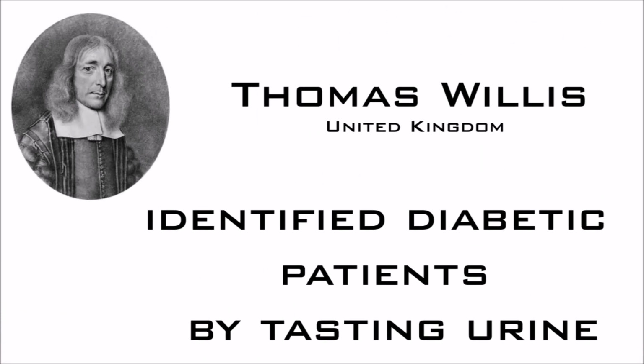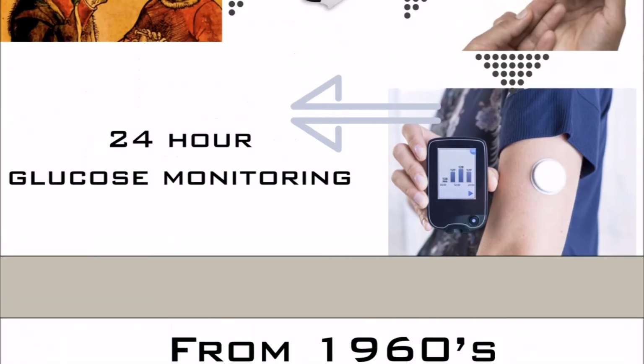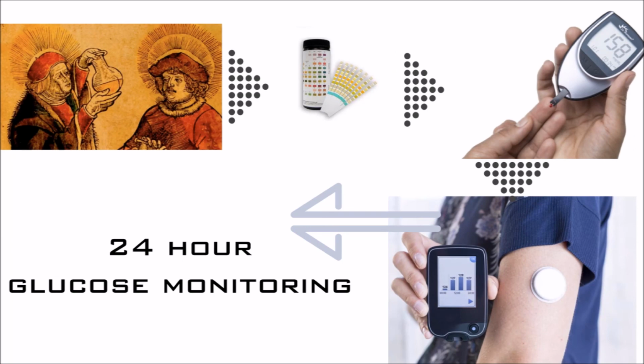Now we have glucometers and other latest advanced technologies to estimate blood and urine glucose levels. However, in the 16th century, the most dedicated physician Thomas Willis used to identify diabetes-affected patients by directly tasting their urine. In the 1960s, urine strips were used to estimate the level of glucose in urine. These strips have a band of colors, which upon insertion in urine change color to give the level of glucose. Now, glucometers are widely used, and the technology has developed in such a way that equipment is available in the market which records blood glucose levels every hour without affecting a person's day-to-day activities.